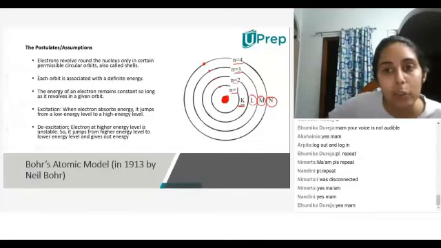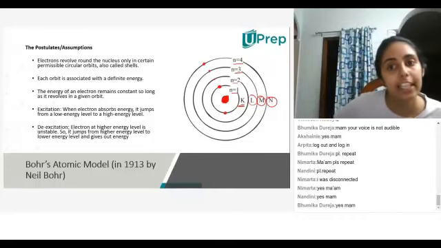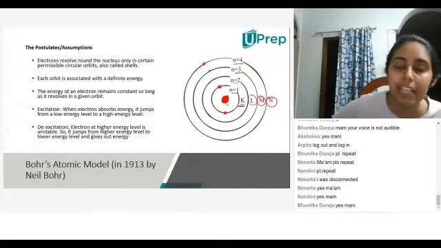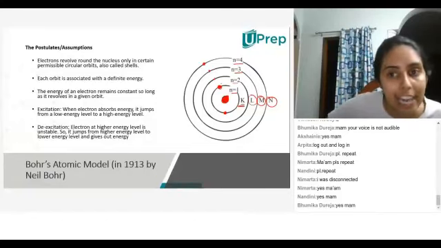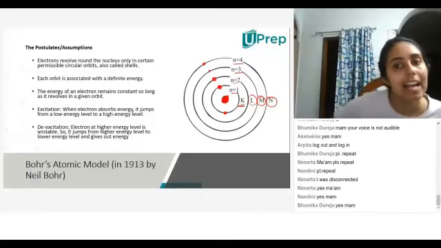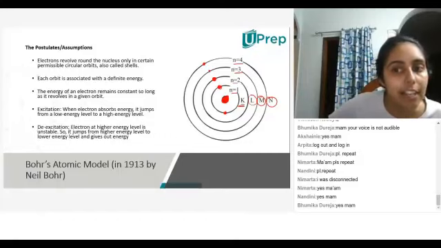Meaning, if I have two electrons in the K shell, both these electrons will have the same energy. Their energy will not be different. They will have the same energy. But if I have one electron in the K shell and one electron in the L shell, then they will not have the same energy. The electron in the L shell will have different energy from the electron in the K shell. Which one will have more energy?